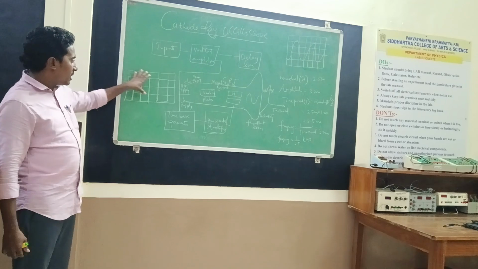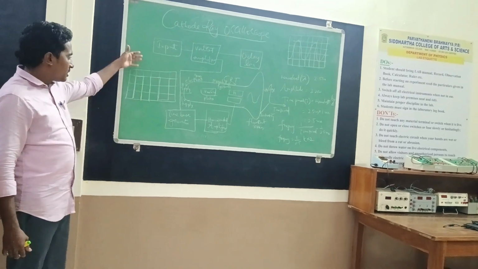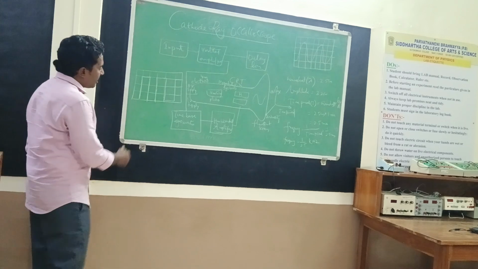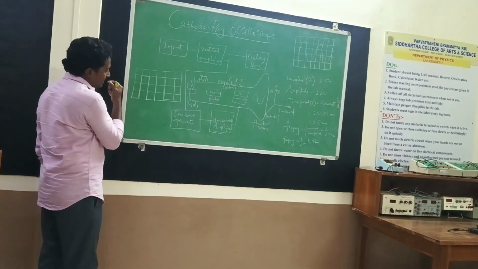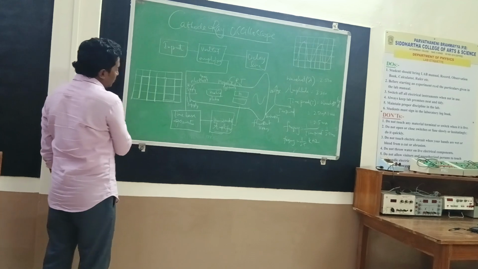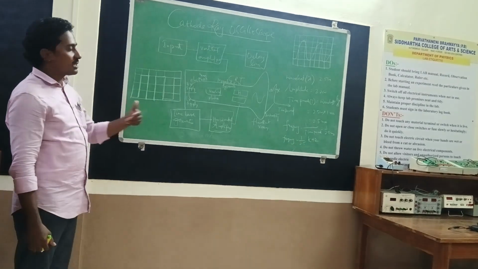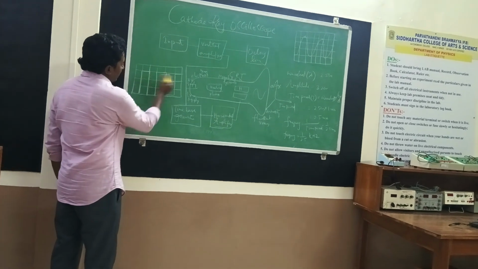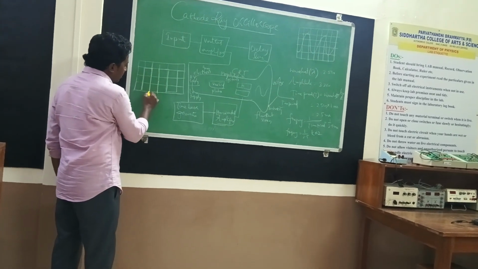Based on the charging and discharging of capacitance, the square waveform is generated in a cathode oscilloscope. Here the wavelength is defined as the distance between two successive charging peaks or two successive discharging peaks.